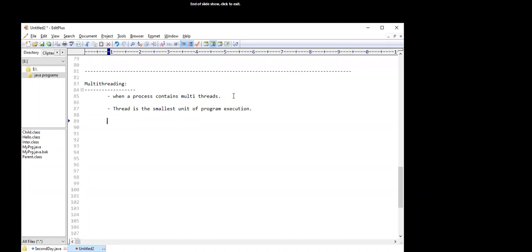The process gets executed by the CPU or the processor, and a process contains multiple threads because a process performs multiple operations. Here the editor we are using, Edit Plus, is a process performing many operations, so multiple threads are running inside Edit Plus.